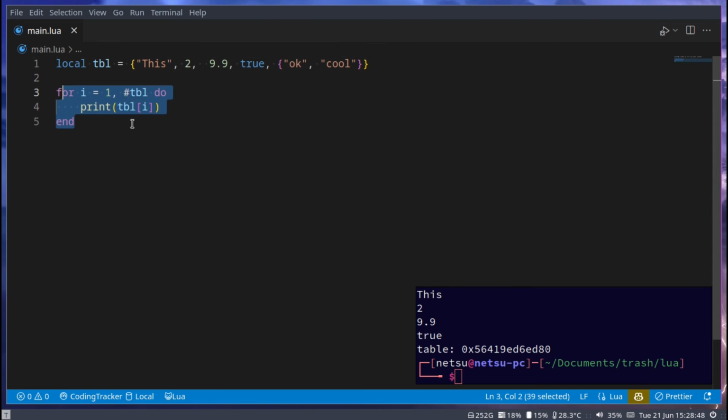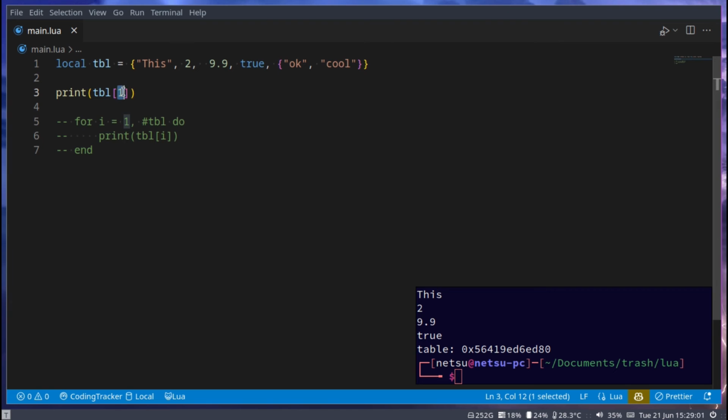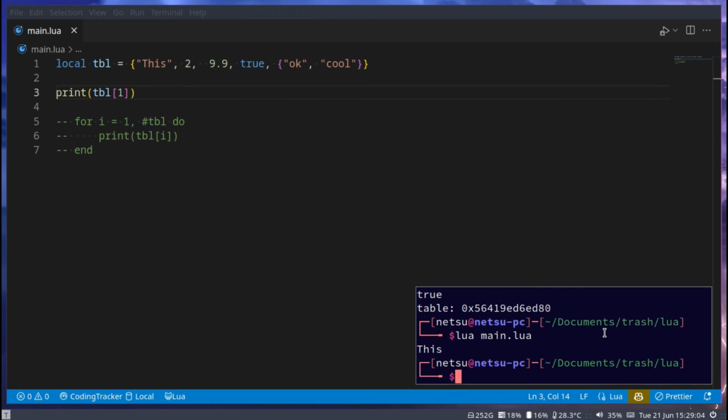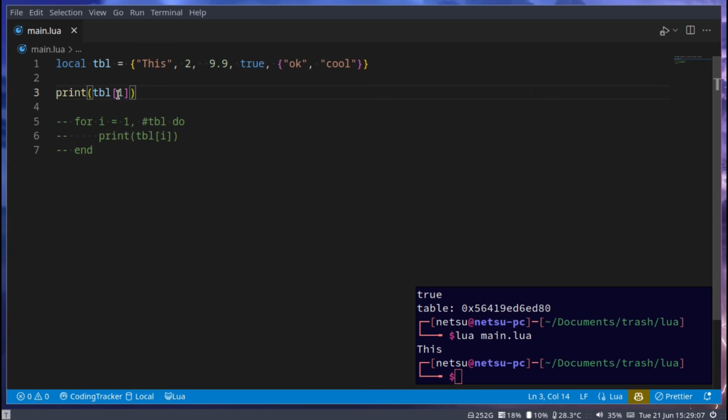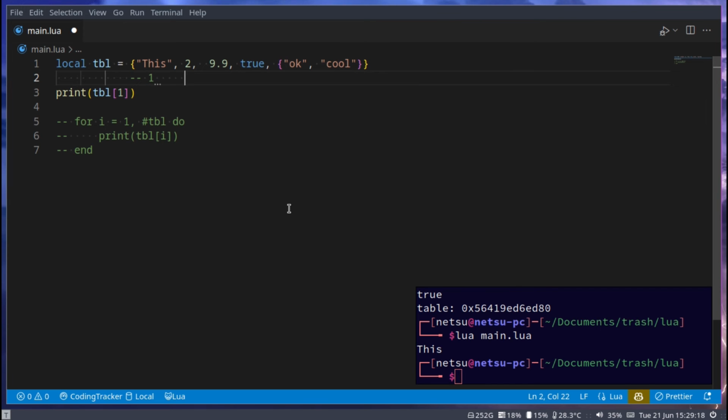Now you might be wondering, how does this work? How can we do that? Well, if we go look here and we say print tbl at index 1, and this is called an index, and we run it, we'll get this. This right here is the first index. So if we were to go like this, we'll get index 1, which is this, index 2, index 3, index 4, index 5. And the more you add, of course, the more indexes there will be. So it starts from 1, and currently it has up until 5.